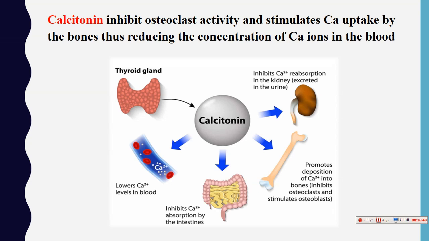It also acts on the kidney, meaning it inhibits the calcium reabsorption in the kidney, so more is excreted in the urine, increasing the excretion of calcium in the urine to reduce its concentration in our blood. Also in the intestine, it inhibits the calcium absorption. It tries to reduce the concentration in our blood, so it lowers the calcium level in our blood. So this is the opposite to the action of parathyroid hormone.